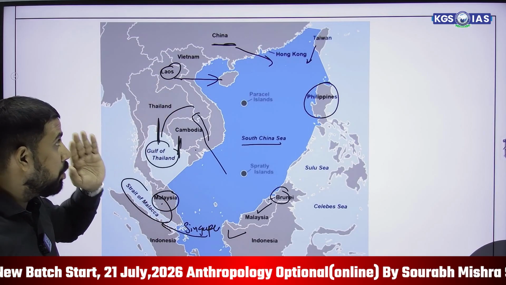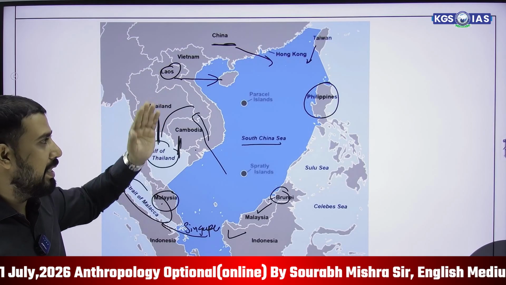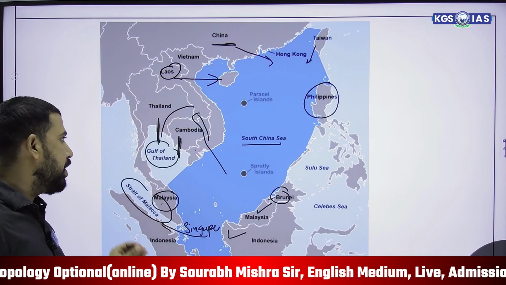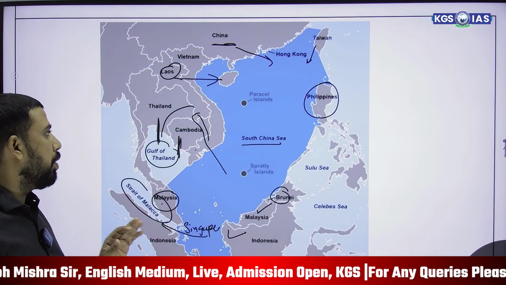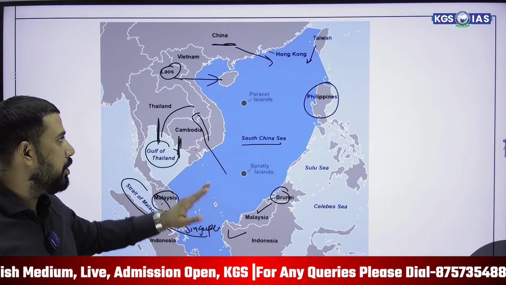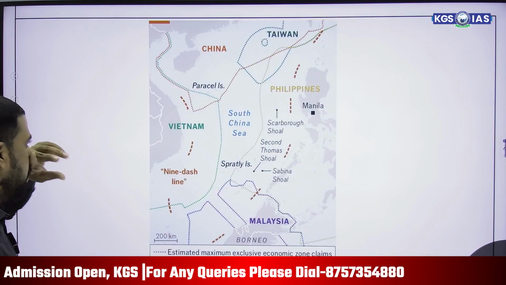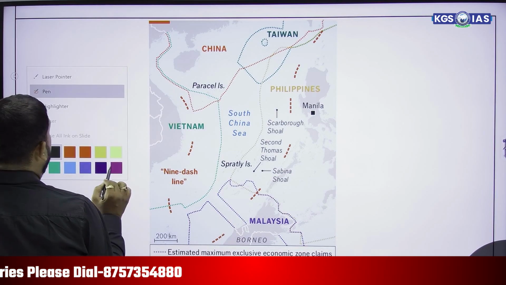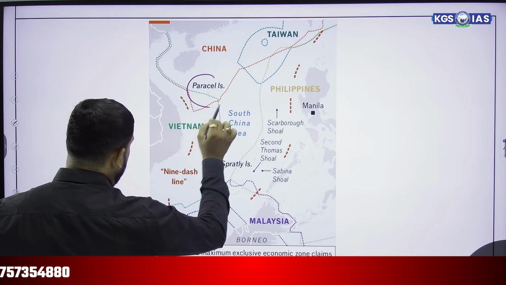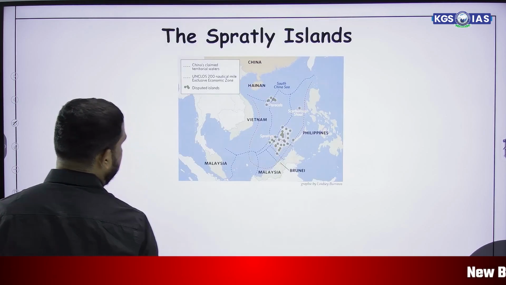So the major nations associated with the South China Sea are China, Taiwan, Philippines, Brunei, Malaysia, Indonesia, and Vietnam. But the dispute is between 3-4 countries like the Philippines, Brunei, Malaysia, and Vietnam. The main reason for the dispute is these small islands like Paracel and Spratly Islands.